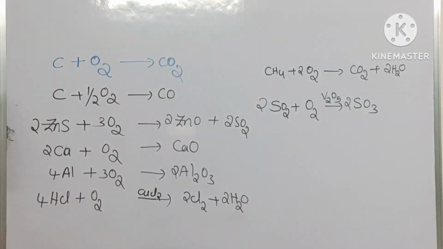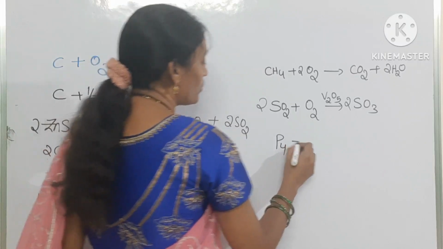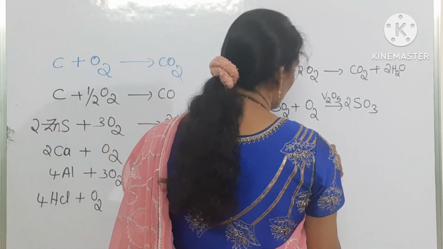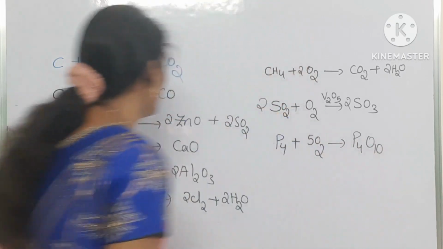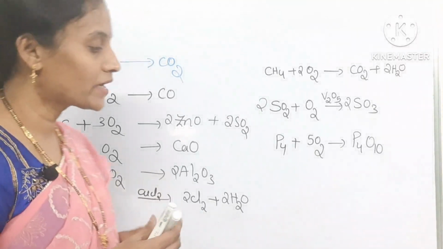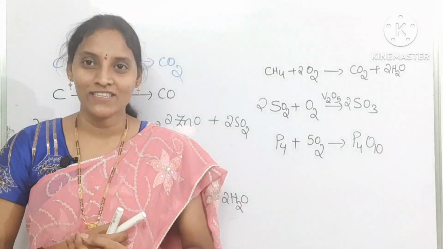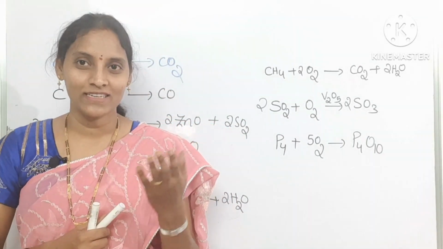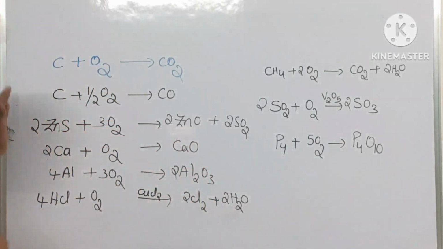Okay, and a few more reactions. Phosphorus in the form of P4 reacts with oxygen, and you will get P4O10. These are a few chemical reactions of oxygen. Then we will go to the basic nature and acidic nature: what are the acidic oxides, basic oxides, and amphoteric oxides.